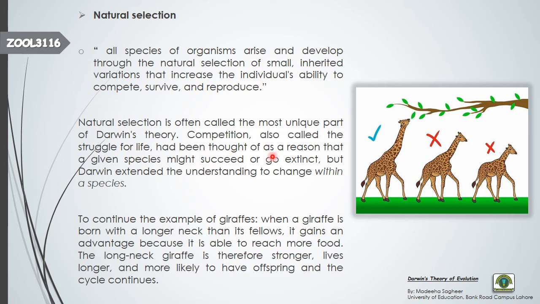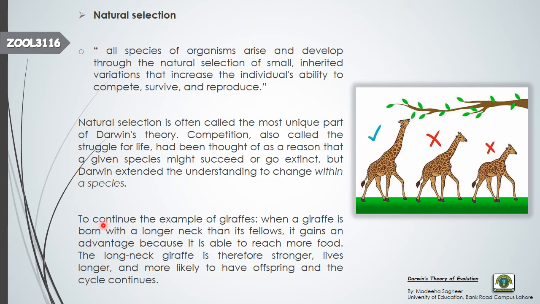Here you can see that the giraffe with the longer neck could get its food from the tall trees, while the other giraffes couldn't. So these giraffes, because of malnutrition, could not survive. Ultimately, long-necked giraffes would survive, and this long neck trait will be passed on to their next generations, and this cycle continues.